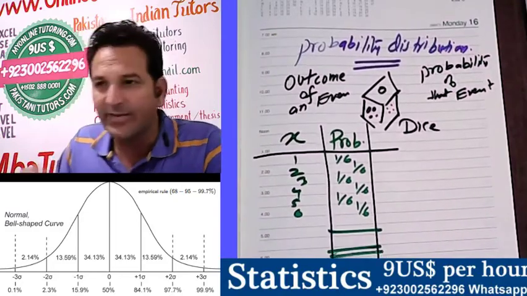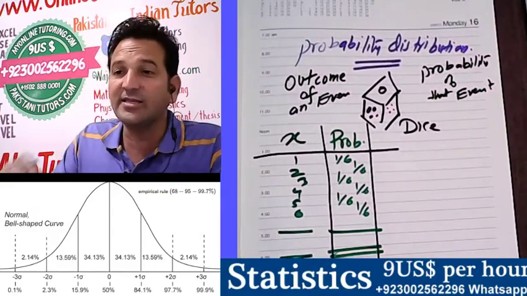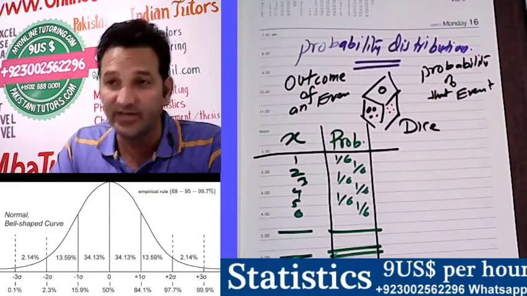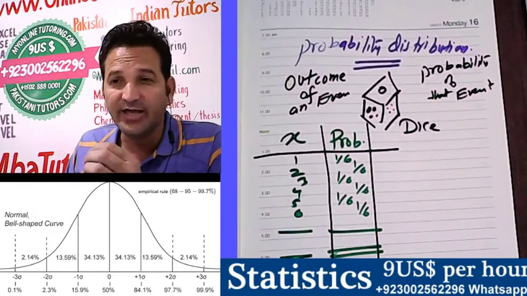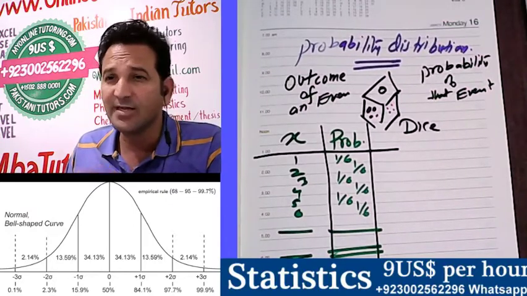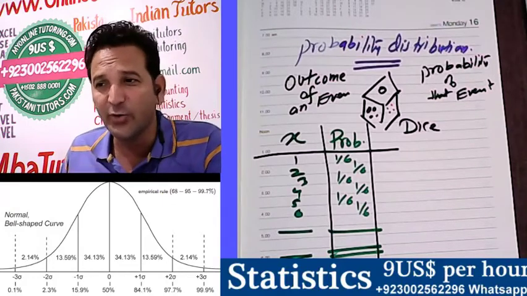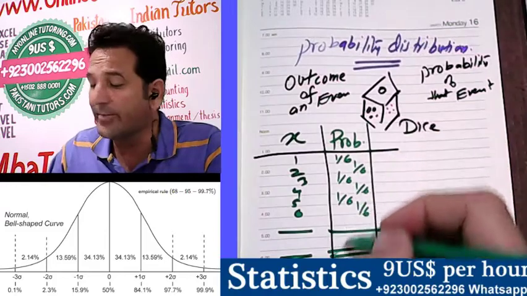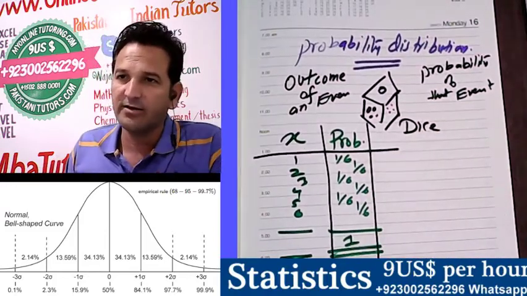In any experiment done on the basis of mutually exclusive events, the total probabilities equal 1. These are all mutually exclusive events. They cannot happen together. Either 1 will arrive, 2 will arrive, or 3 will arrive.